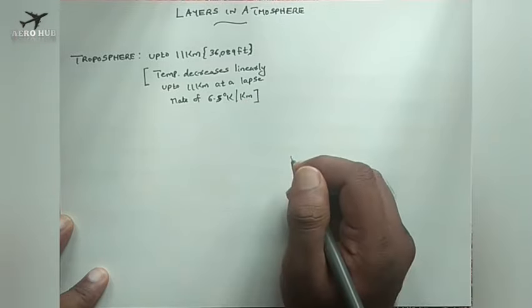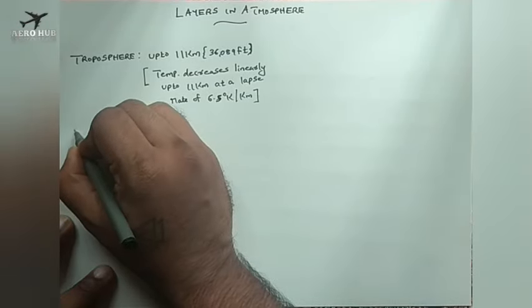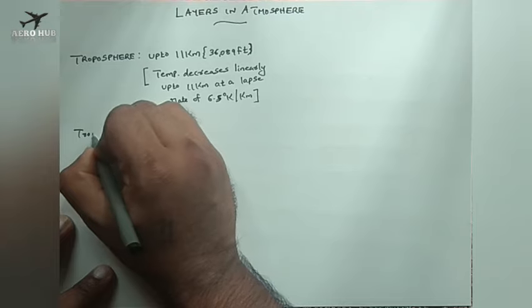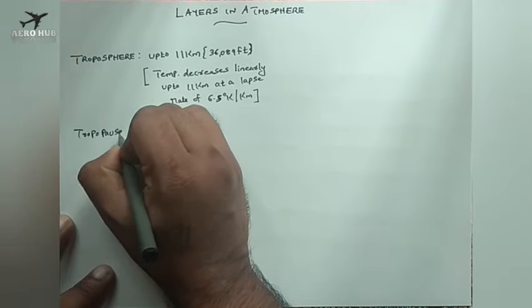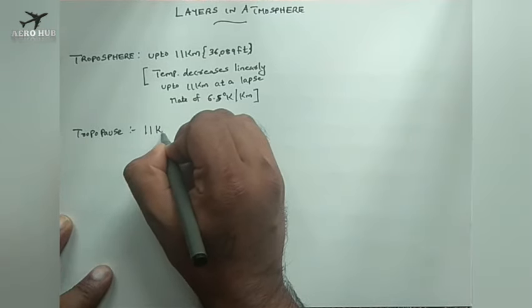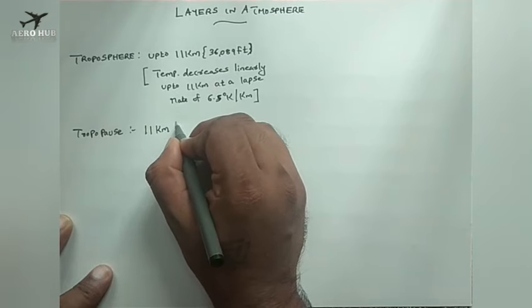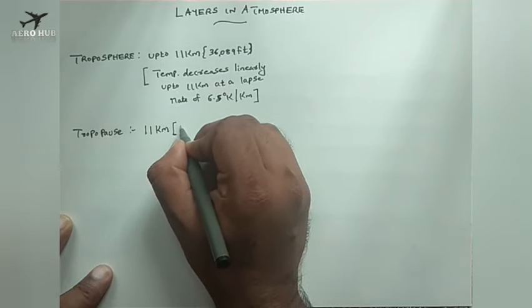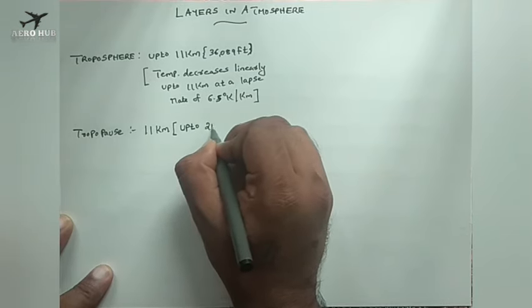After the troposphere we have something called the tropopause. This is at 11 kilometers, and from 11 kilometers up to 20 kilometers,